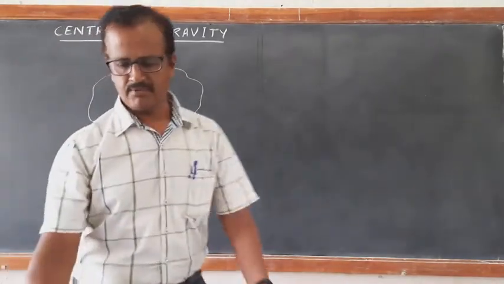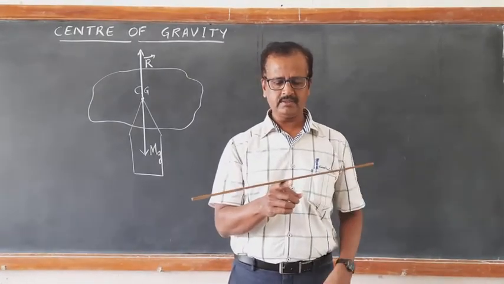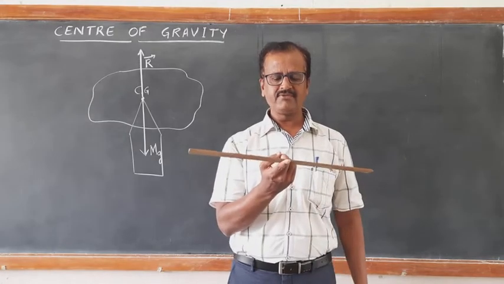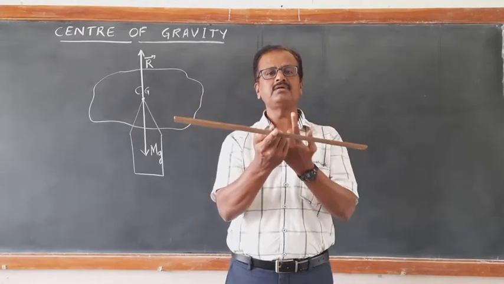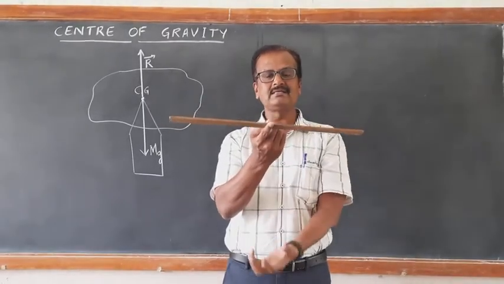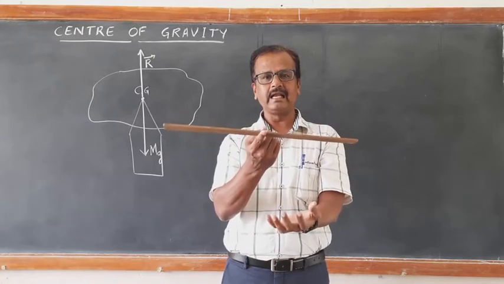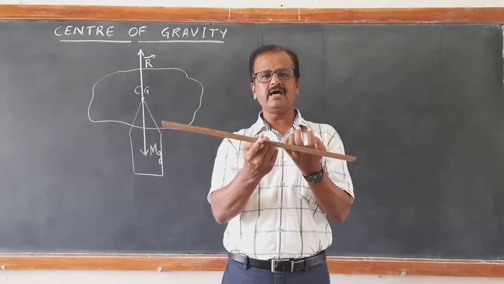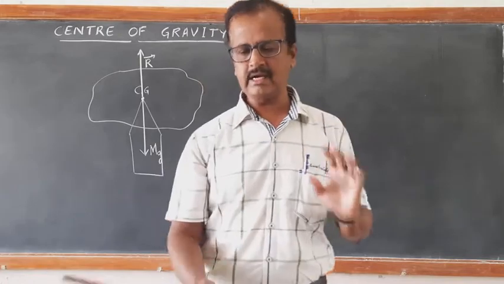When I am capable of holding it exactly at center of gravity, it means what? My finger is exerting an upward force. That upward force is the normal reaction. That normal reaction is exactly balancing the entire weight of this scale. So center of gravity is that point at which the entire weight of the body is assumed to be concentrated. This is how one can understand it in a simple manner.